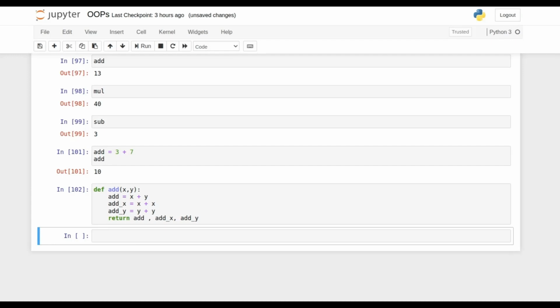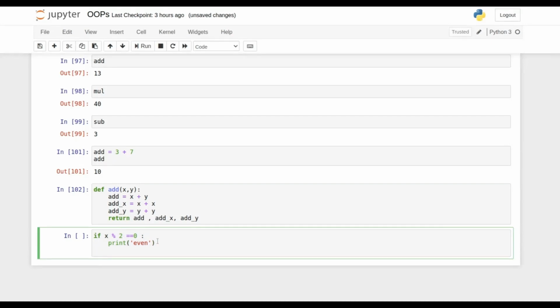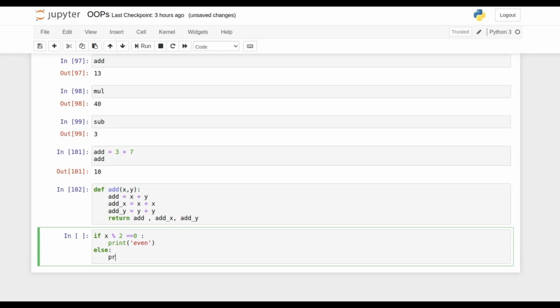Okay, right now I don't have anything over here, but you can understand that you can add multiple things inside that particular functionality, or maybe a simple example like understanding whether a particular number is odd or even. So the if condition is something that we usually use: if that particular number modulo 2 is equal to 0, then we print even. And in the else condition, you can simply write down and print odd.